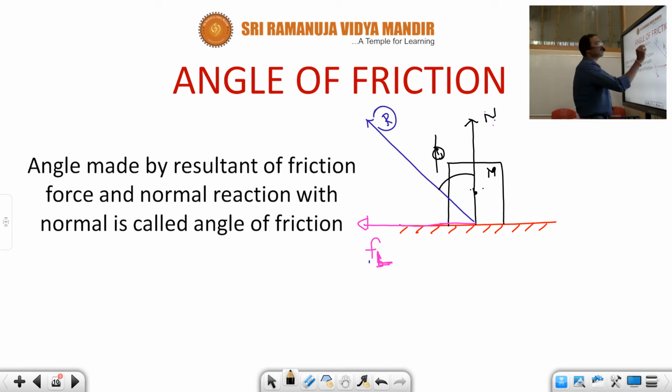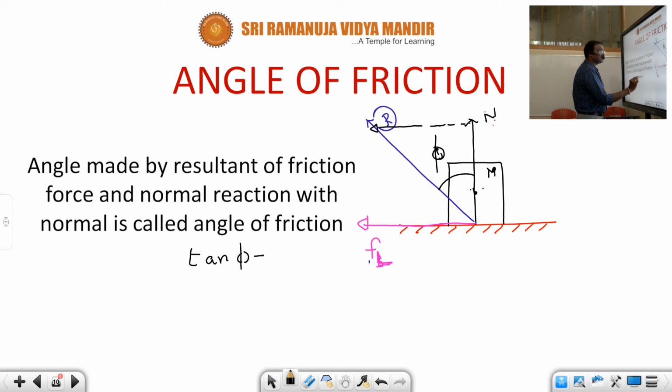Now FL is a vector, normal reaction is a vector. Now you can draw a vector equal to FL. This is the normal reaction. Then what can we say?